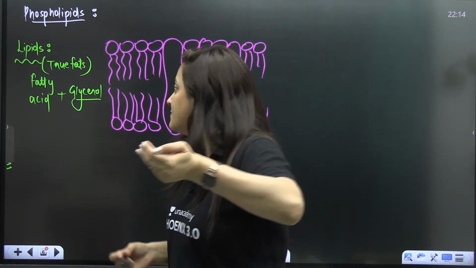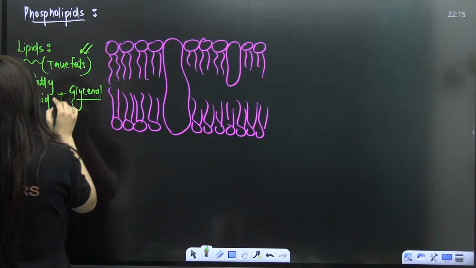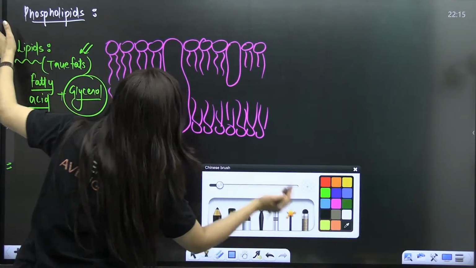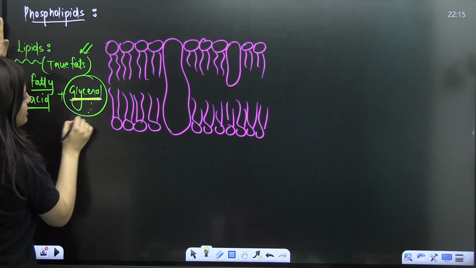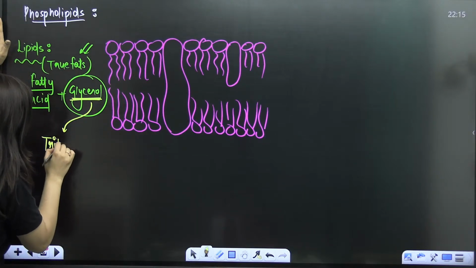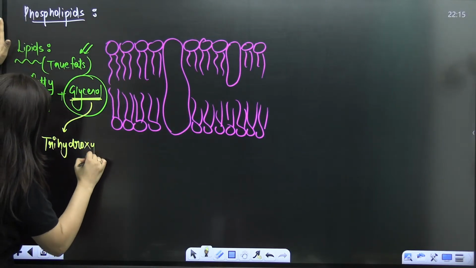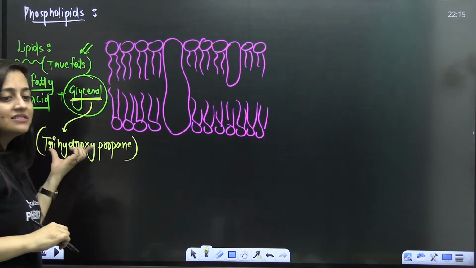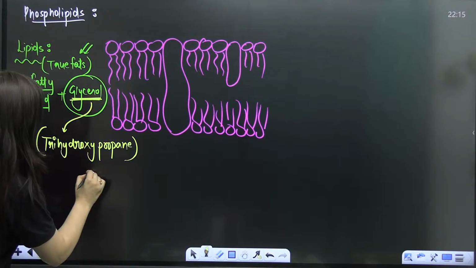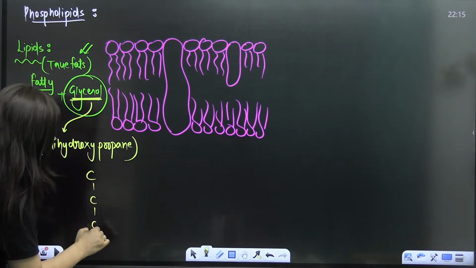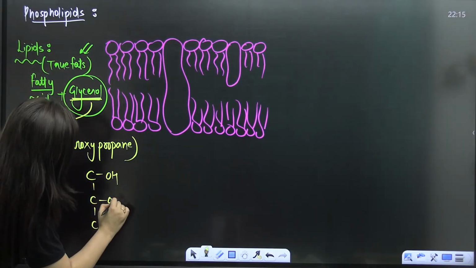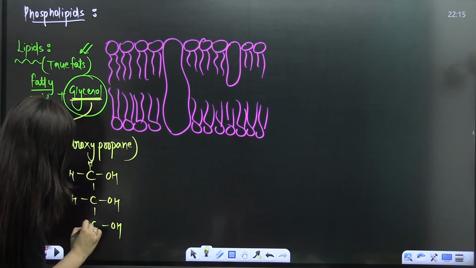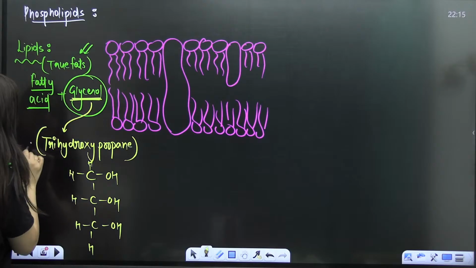When you talk about the simple lipids, you talk about the true fats, and there your fatty acid and glycerol will join. What is this glycerol? It is trihydroxypropane, right? It is even considered the simplest fat. So trihydroxy, 1, 2, 3. It's propane, 3 carbons, trihydroxy, 3 times OH, OH, OH here. And here you are going to see H, H. You just need to satisfy the valency here. So this is your glycerol.